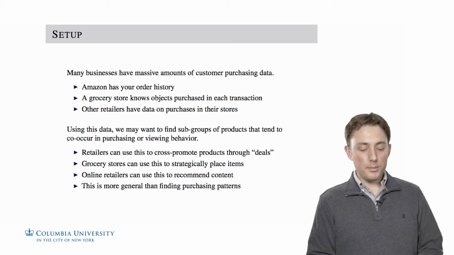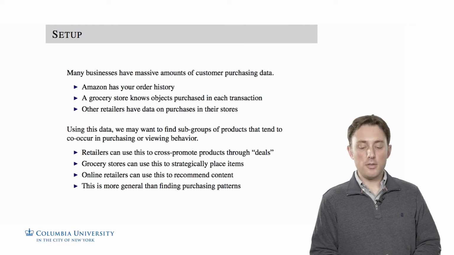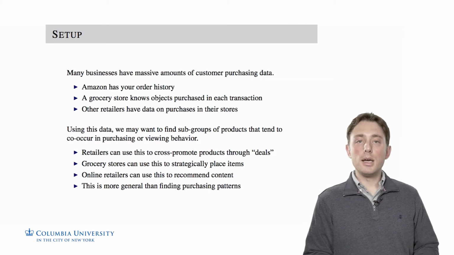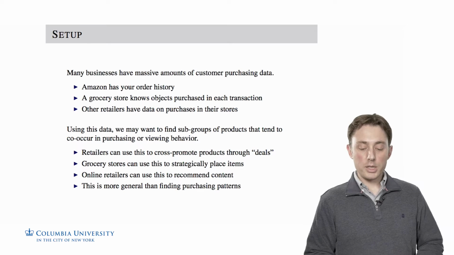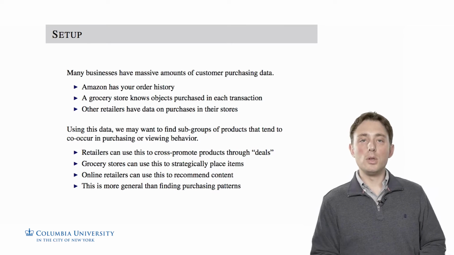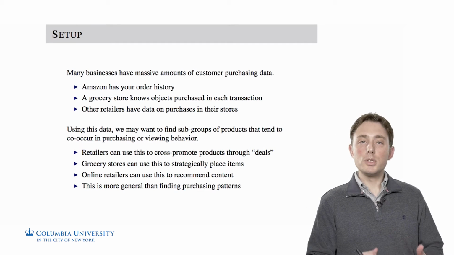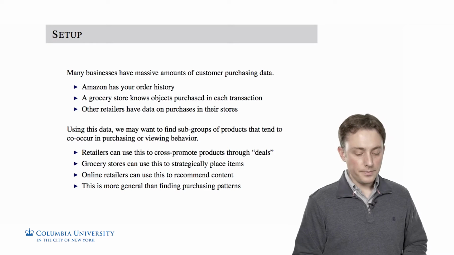To set up the problem, we can imagine that many businesses have massive amounts of customer purchasing data. So for example, Amazon has your order history. A grocery store would know objects purchased in each transaction. If you give them your rewards card, for example, they'll know the purchases made by whoever's identity is on that card. Other retailers also have similar data on purchases at their own stores.